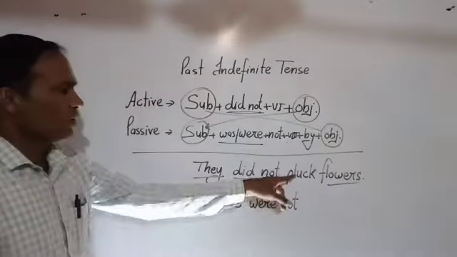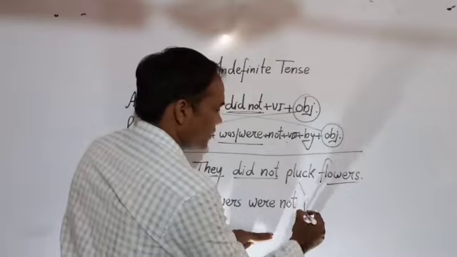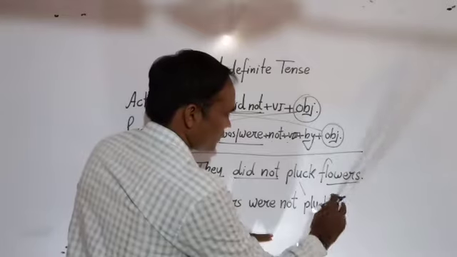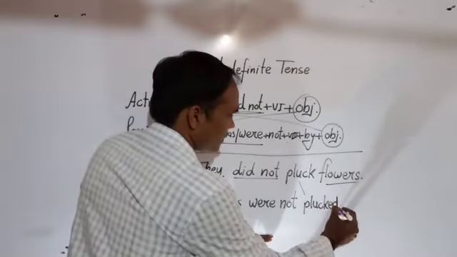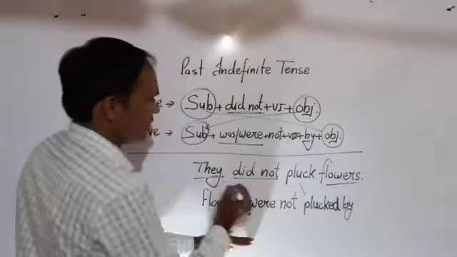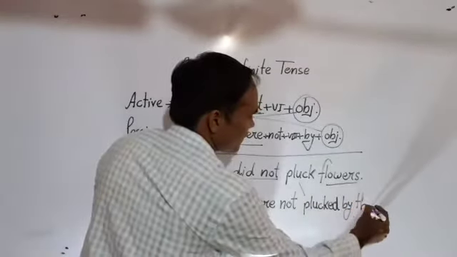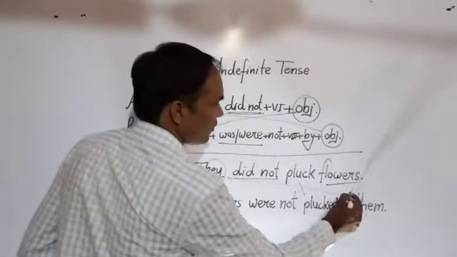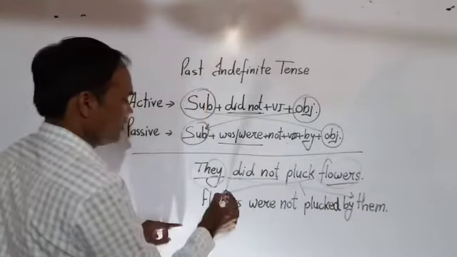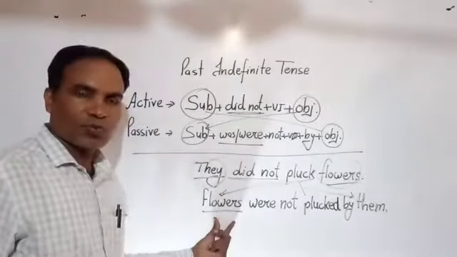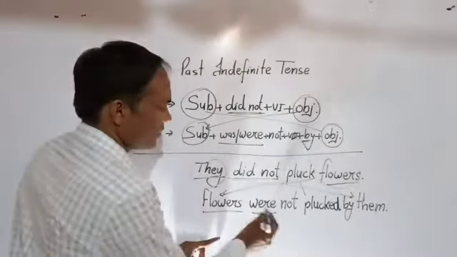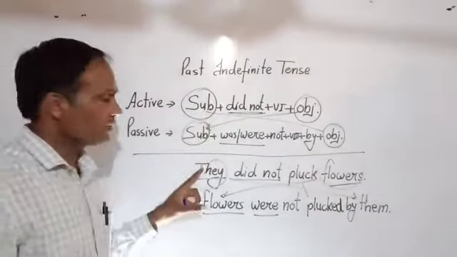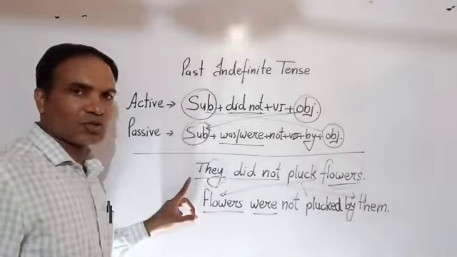Were not, third form of pluck, plucked, by they will be here them. Like this, you can change. They is now them and flowers is on the place of subject. Flowers, it is plural, so were is here with it. So like this, you can change a negative sentence of past indefinite tense active to passive voice.